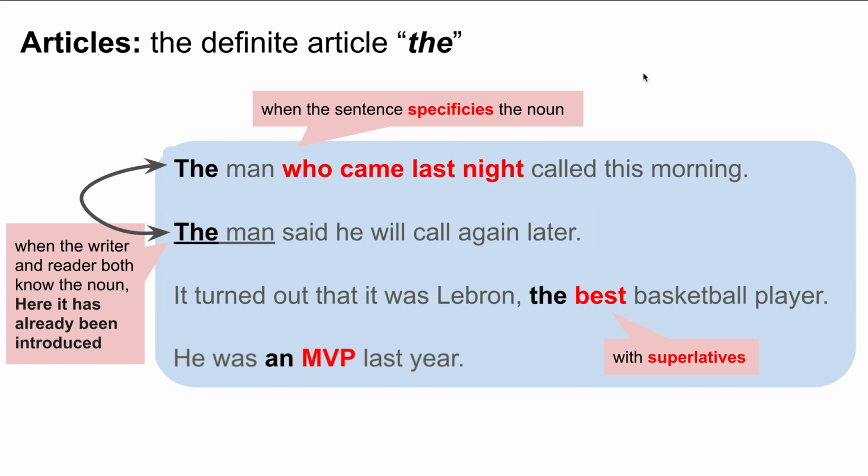Lastly, he was an MVP player. He was the MVP last year. We use the with abbreviations. Now here, if there are many MVPs, then you can say he was an MVP player last year. But the is more usually used with very specific nouns such as the USA, the ROK, the Republic of Korea.